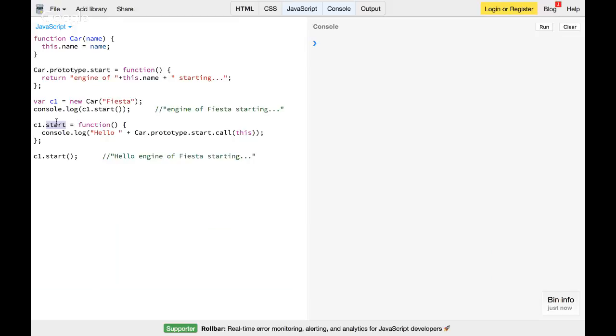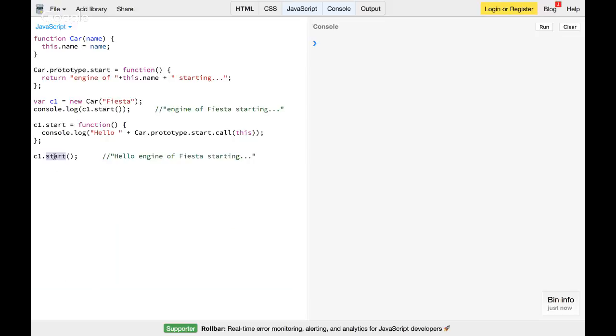So the problem is, when you call c1.start, it always looks for whether that object c1 has a start method or not. If it has a start method, it just calls that. So in this case there is no easy way to access your car.prototype.start.